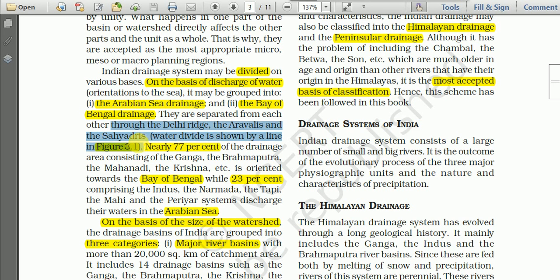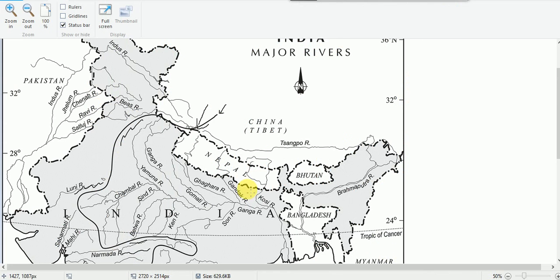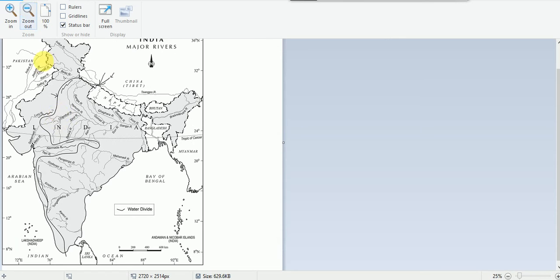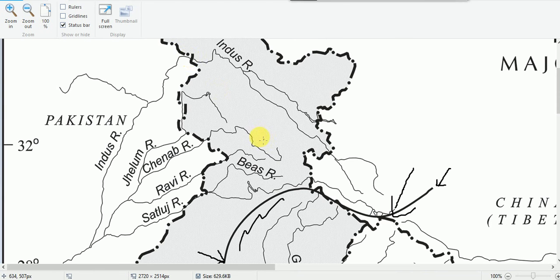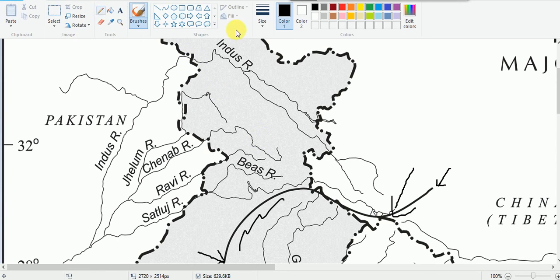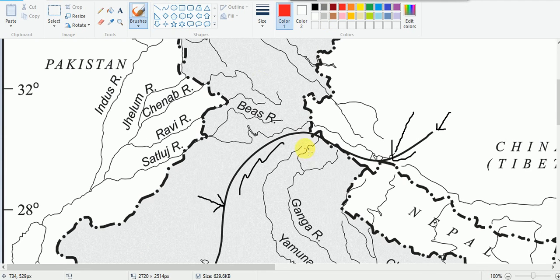It forms a water divide, as I have shown you in this figure 3.1.